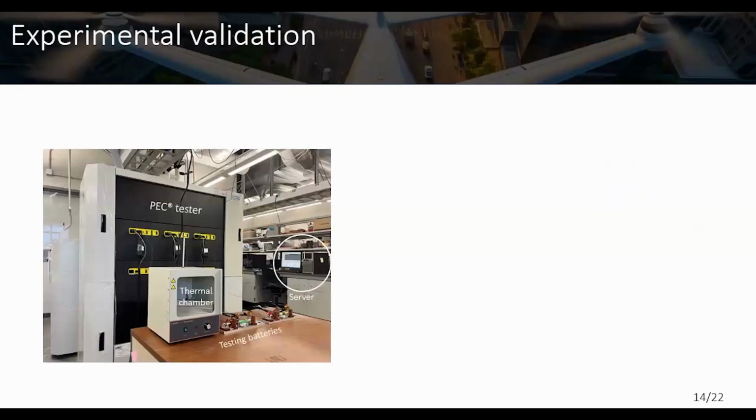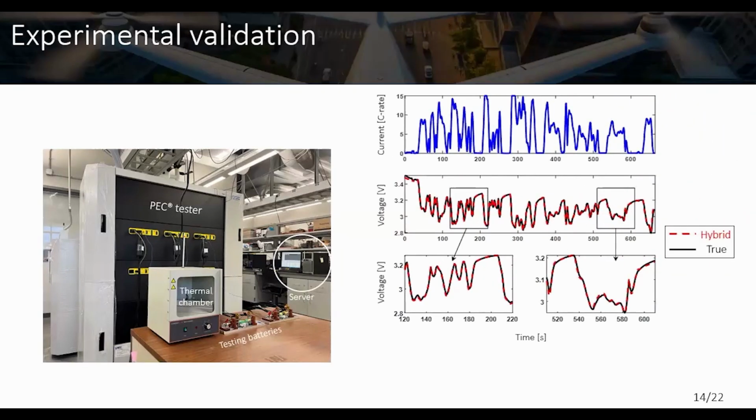So we consider a battery tester in our lab, and we collect training and testing data under different discharging scenarios. Here is one of the testing scenarios. We can see that the current operates from low to high current, which is shown in the first row. The second row shows the battery's voltage. What's important is that for the high operating current portion, our model can predict the battery's voltage in a very accurate manner.